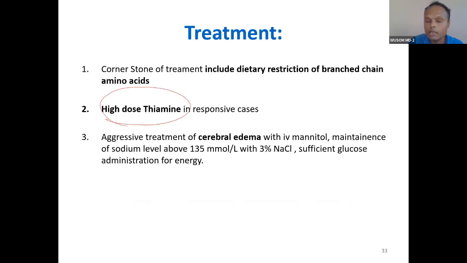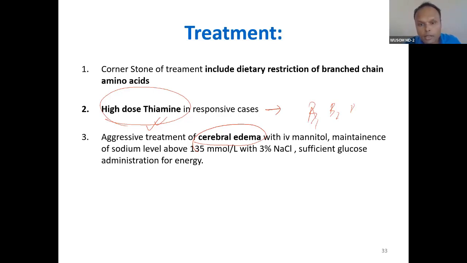Why high dose thiamine? I've already told you, this has vitamin B1, B2, B3, B4, B5. So give high dose thiamine, and be aggressive. If some baby comes with cerebral edema, you treat the patient severely with active emergency management of cerebral edema. So what is the emergency management of cerebral edema?